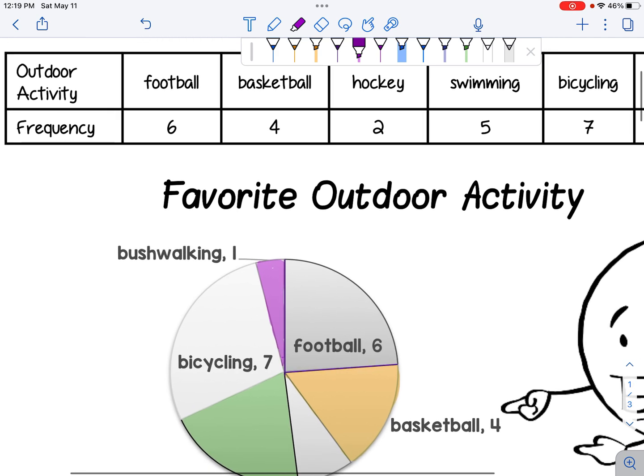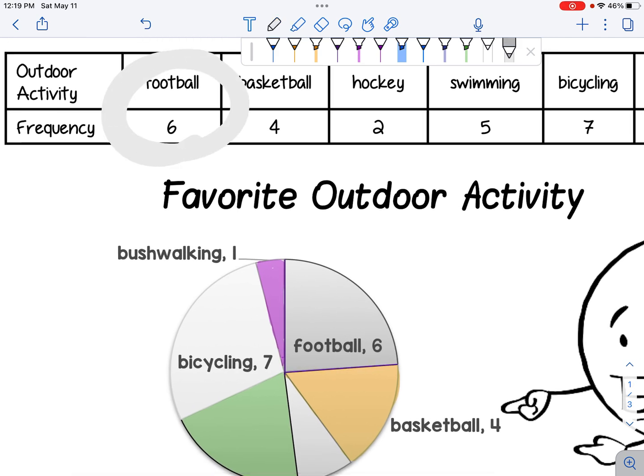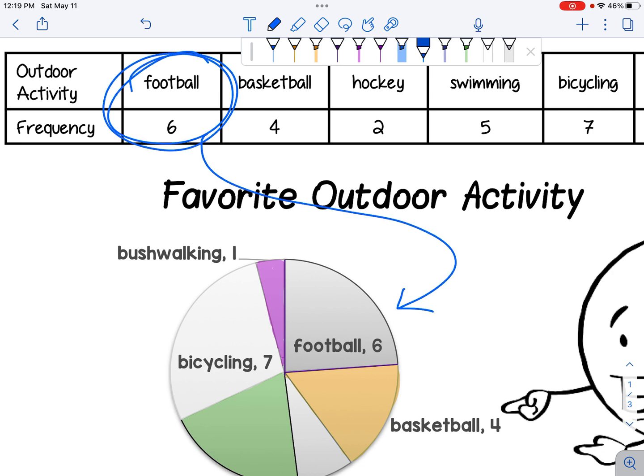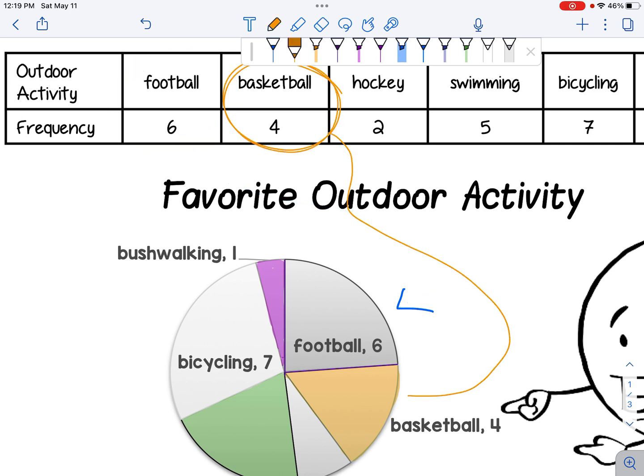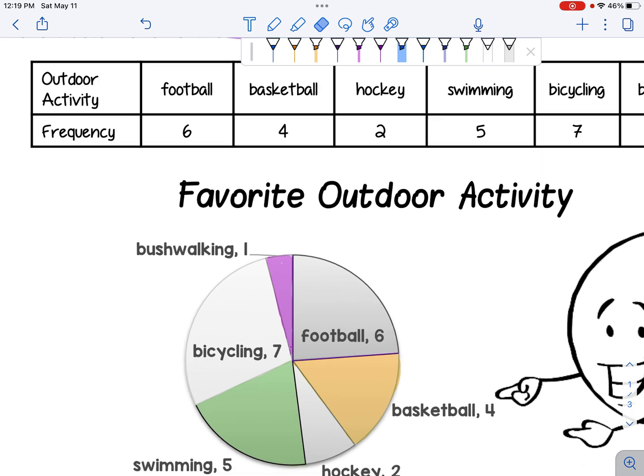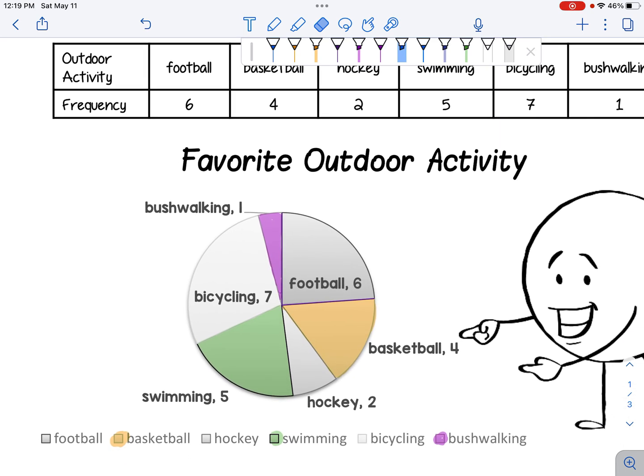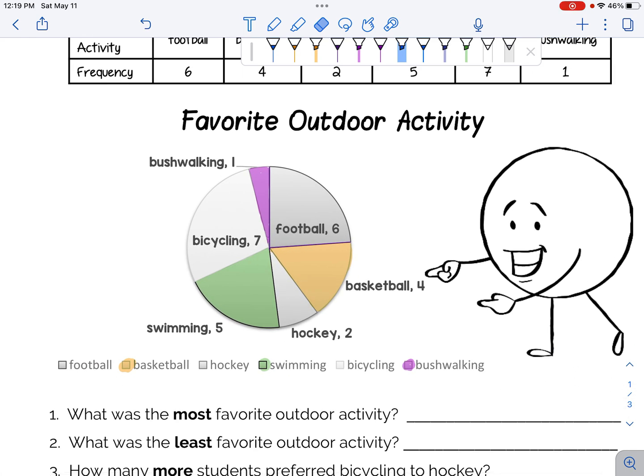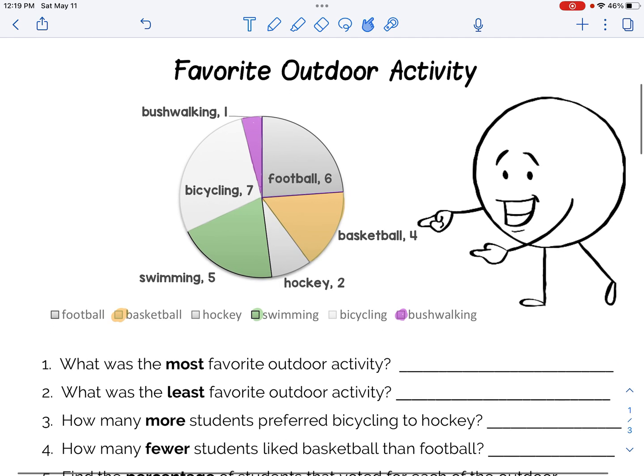I see football says 6. Football says 6. So if you look down in the pie chart, it says football is 6. I see that basketball is 4. So if you look down in the pie chart, it says basketball is 4. So they literally took the information from the table and made it into a circle. We're going to use that circle to answer the questions down below.